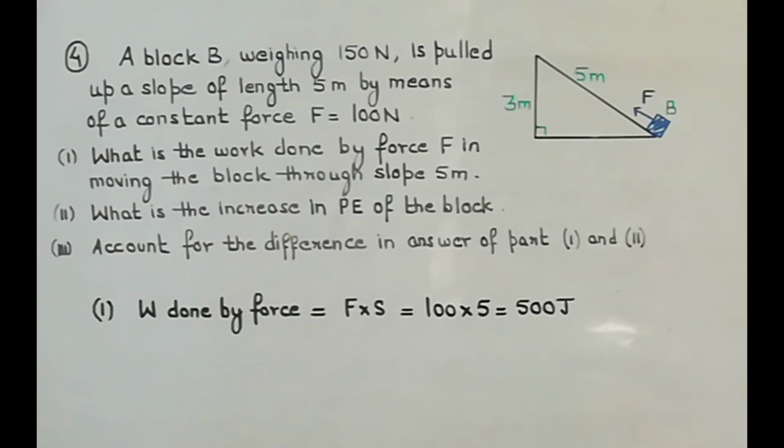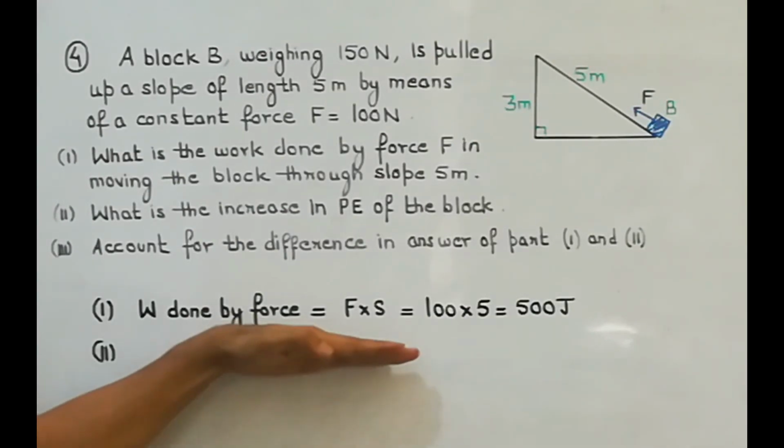Now in the second part they have asked us to calculate what is the increase in potential energy. Now increase in potential energy can be calculated two ways. If you have to calculate the increase in potential energy, first of all you calculate potential energy at the ground level, that is always 0.